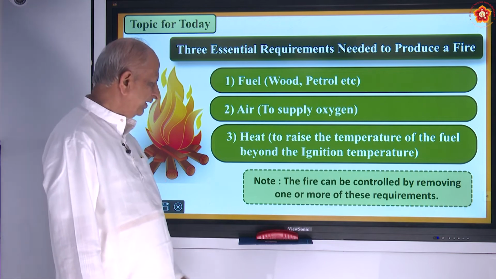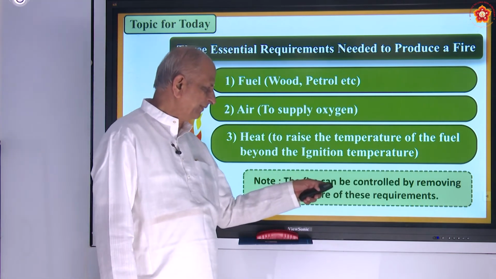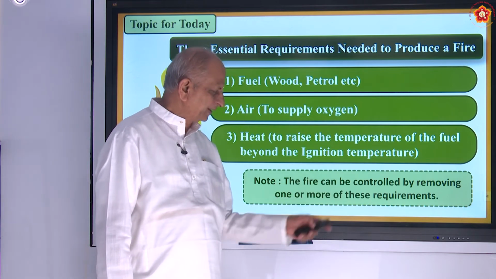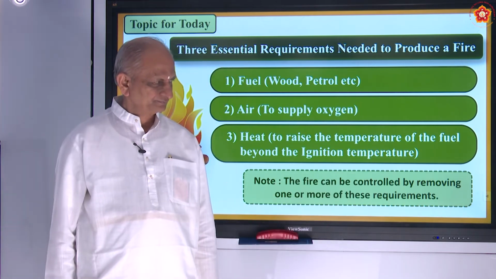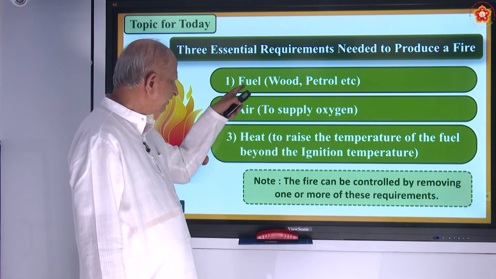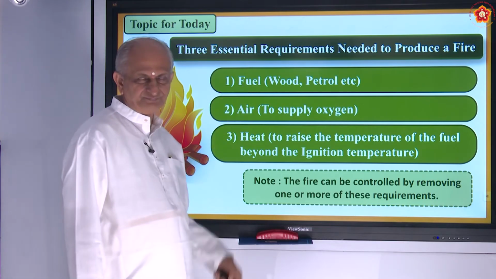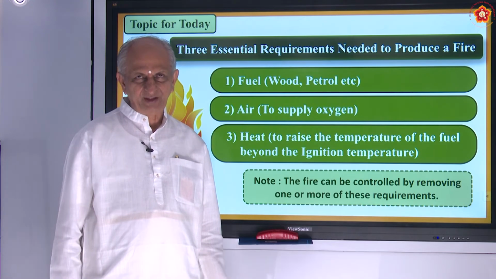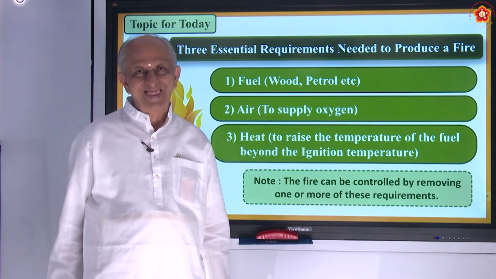And you must note that the fire can be controlled by removing one or more of these requirements. So out of these three, of course, you cannot control the fuel. For example, if a building catches fire, the whole building is a fuel.